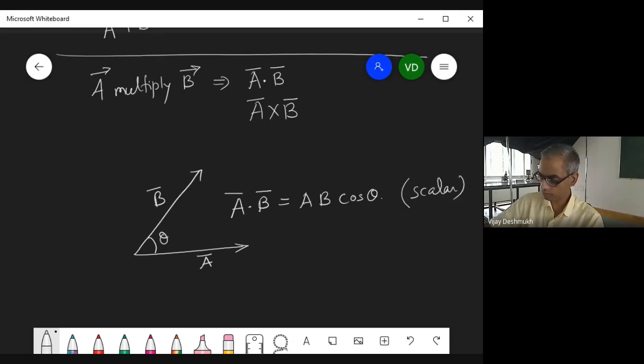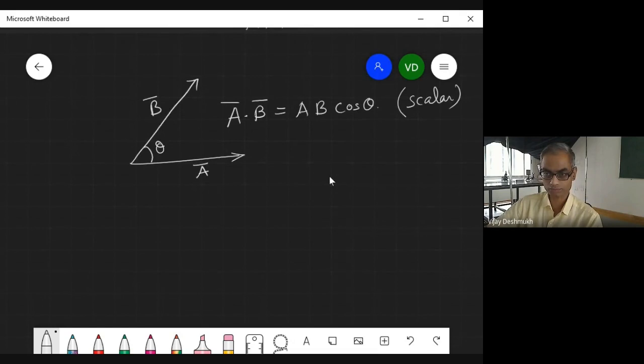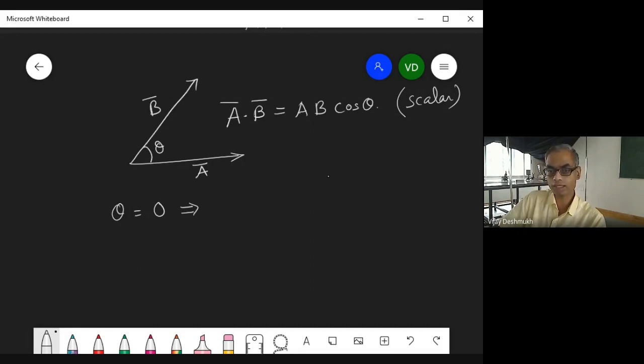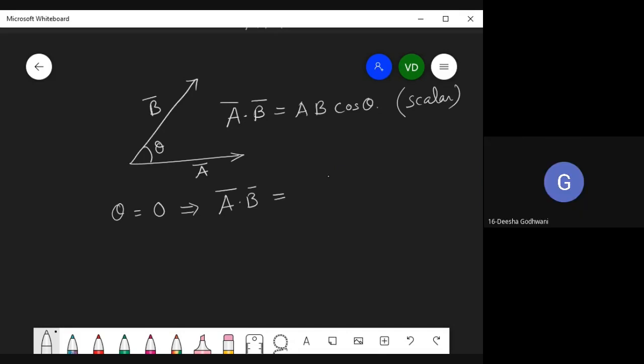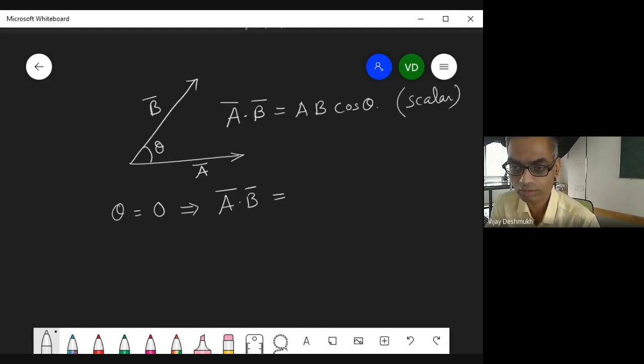And then we can have the extreme conditions for this. What are the extreme conditions? For example, theta is 0. Theta is 0 means A and B both are in the same direction, parallel to each other. Then A dot B will be AB cos 0, and cos 0 is 1. So it is AB.